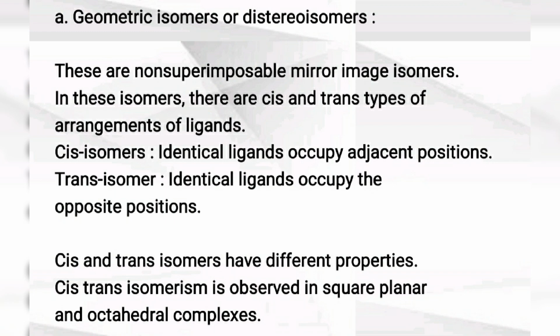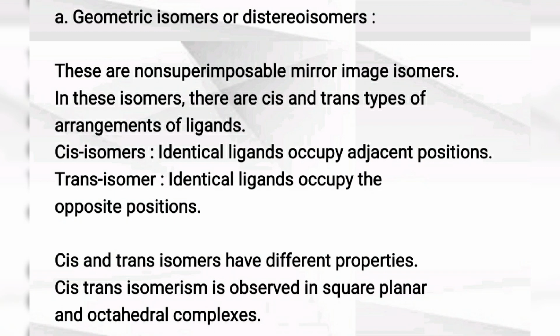Geometric isomers are non-superimposable, not mirror images of each other. Such isomers are of two types depending upon whether the same ligands are present on the same side or on opposite sides of the central metal ion. It is of two types, cis and trans.